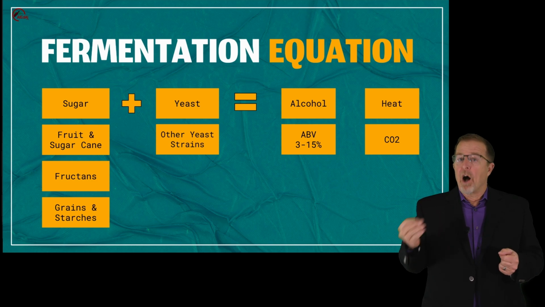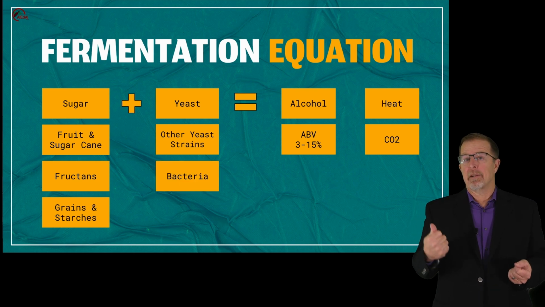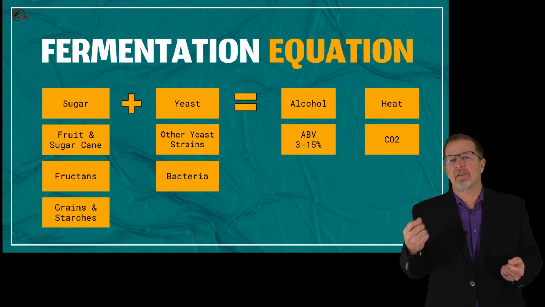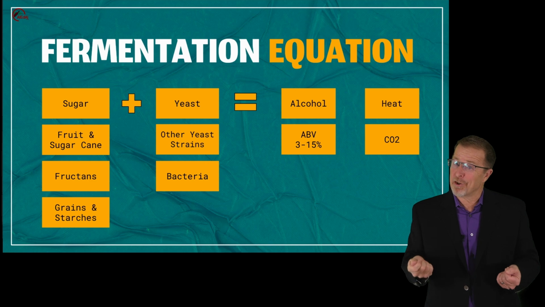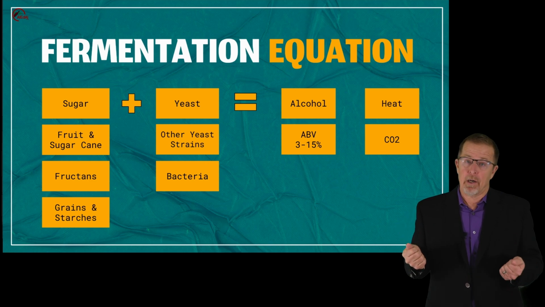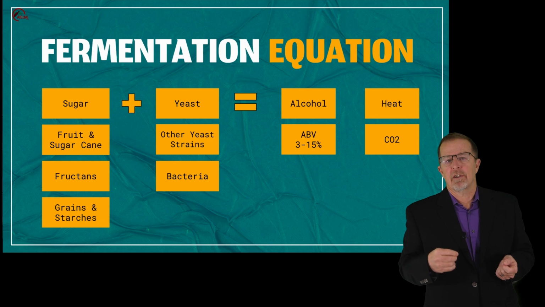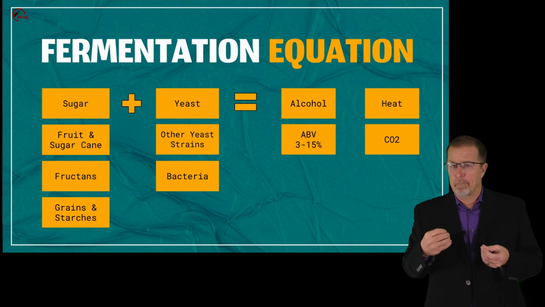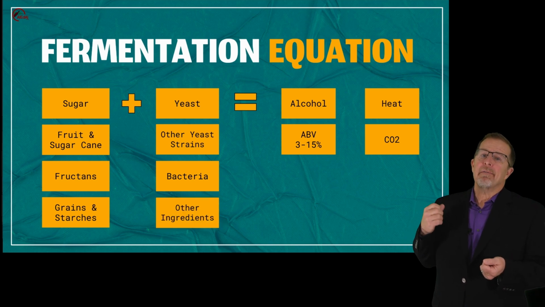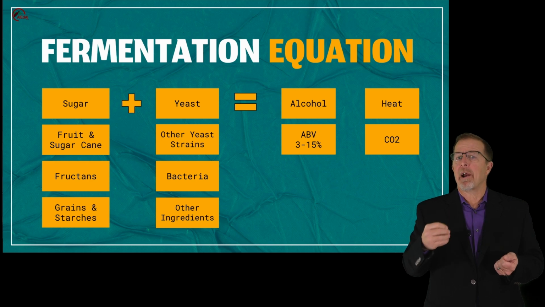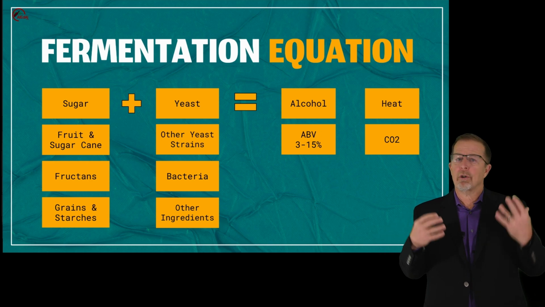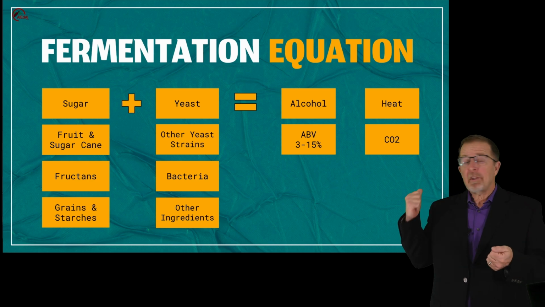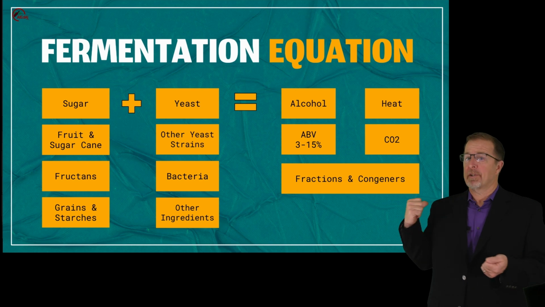Also on the input side, we have bacteria that are ambient or are even purposefully introduced that contribute flavor compounds that may be desirable. Accidental introduction can result in undesirable flavor compounds. A malolactic conversion, for instance, can change the mouthfeel of the liquid and increase lactic acids in that alcoholic liquid. And then there can be any number of other ingredients that made it into the mix prior to fermentation. Stabilizers, additional sugars, flavorings, you name it. All of these inputs create our fractions and congeners on the output side.